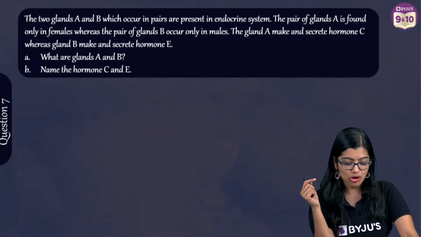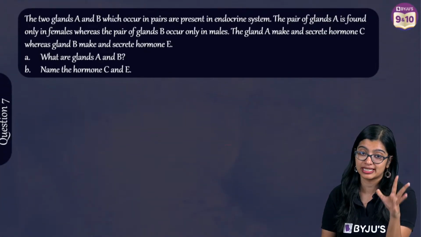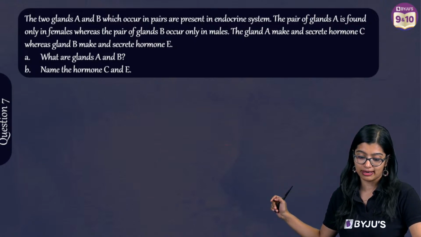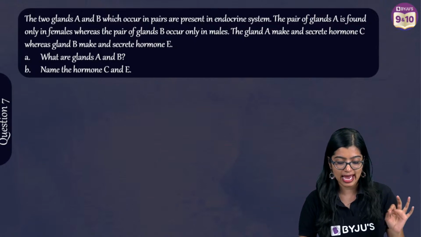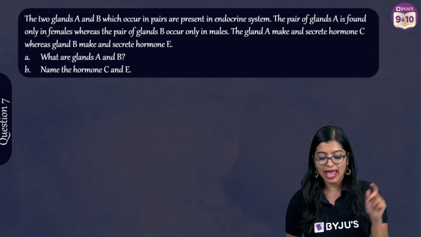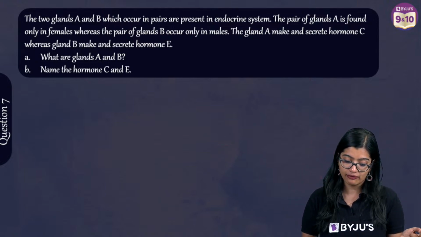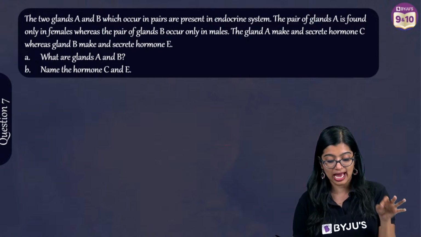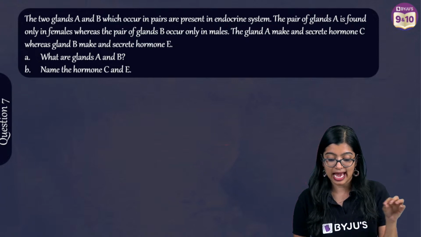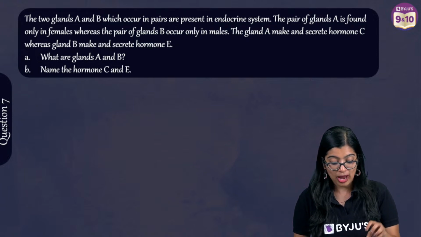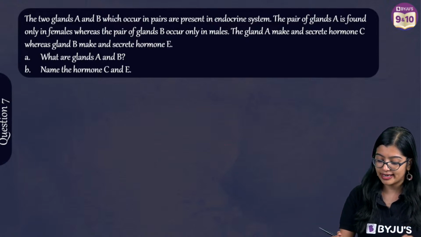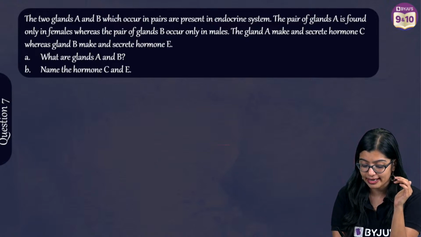Okay. Now moving on to the next one, which is question number 7. All right. Question number 7, everybody. Take a look. It's a very interesting one. 2 glands A and B occur in pairs and they are present in the endocrine system. The pair of gland A is found only in females while pair of gland B is found only in males. The gland A makes and secretes a hormone C, where B makes and secretes a hormone E. So what do you need to do? Identify A, B, C and E.